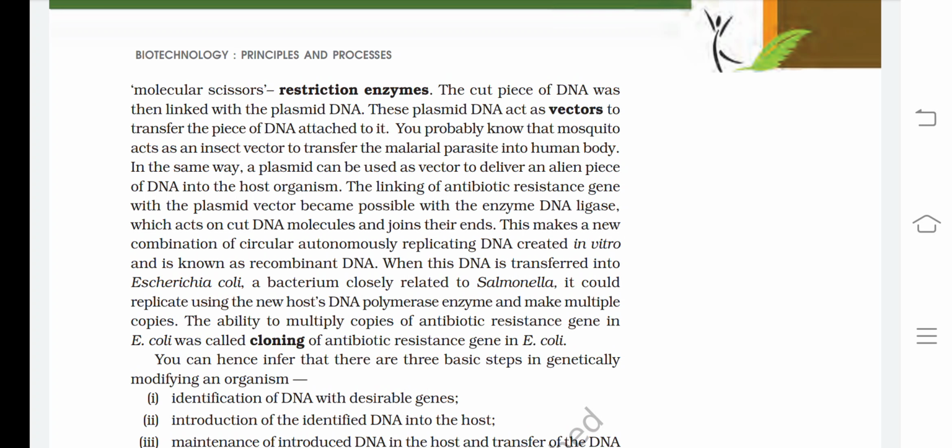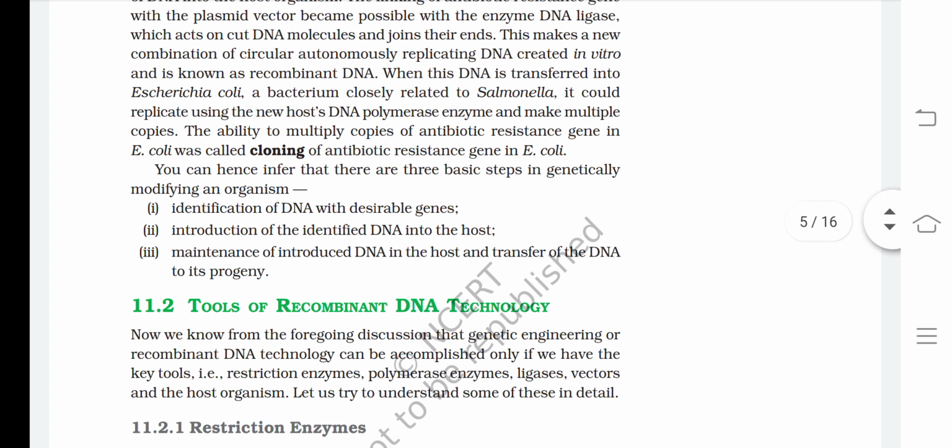as recombinant DNA. When this DNA is transferred into Escherichia coli, a bacterium closely related to Salmonella, it could replicate using the new host's DNA polymerase enzyme and make multiple copies. The ability to multiply copies of the antibiotic resistance gene in E. coli was called cloning of the antibiotic resistance gene in E. coli. You can hence infer that there are three basic steps in genetically modifying an organism.